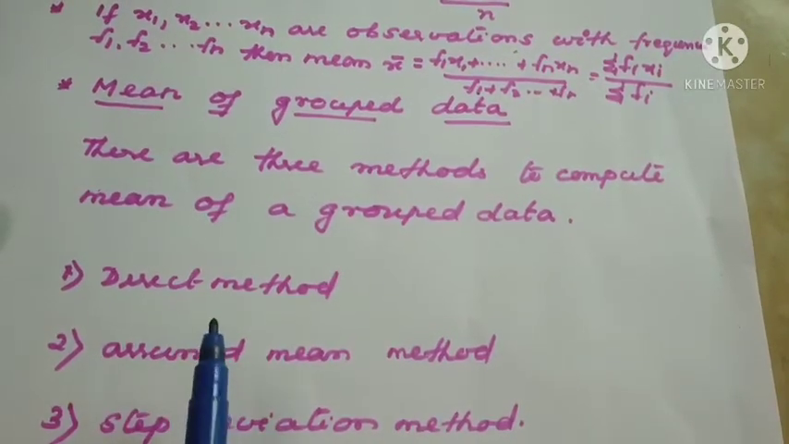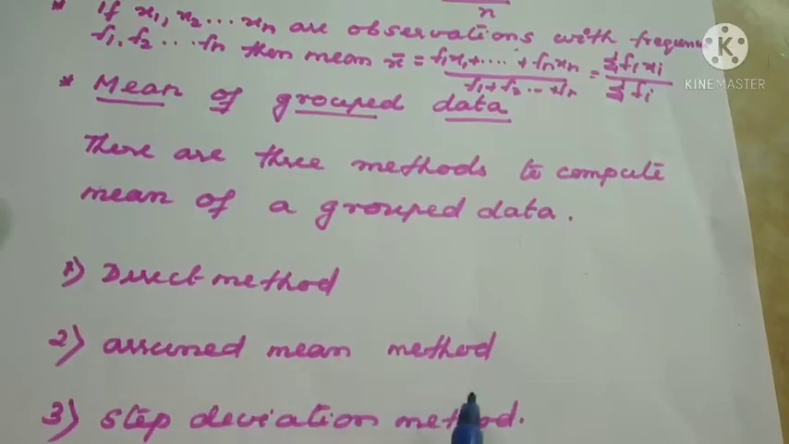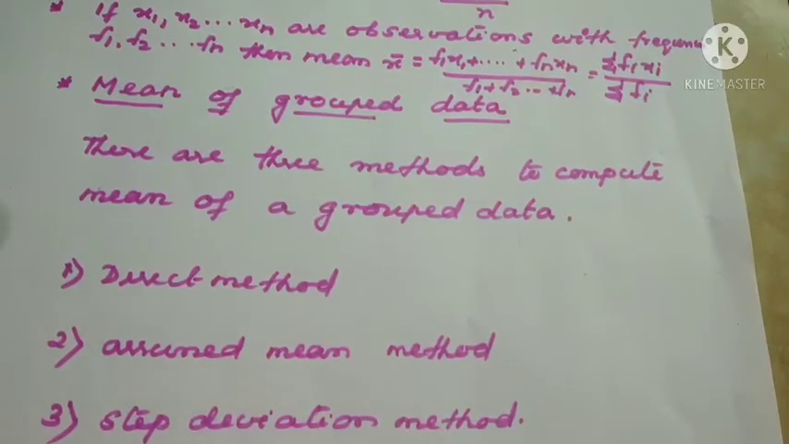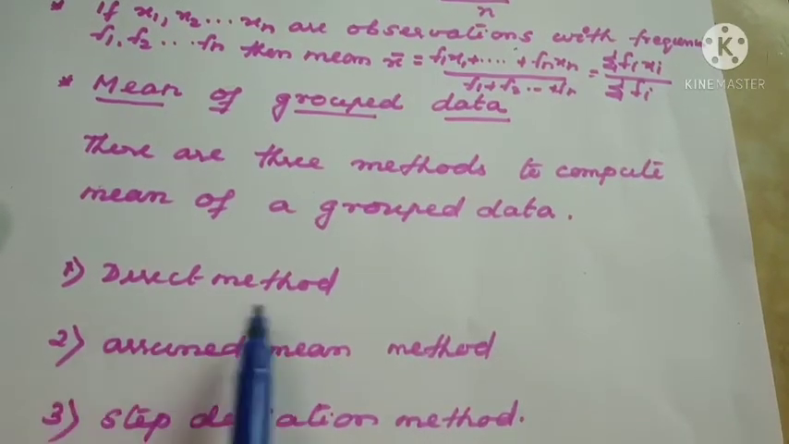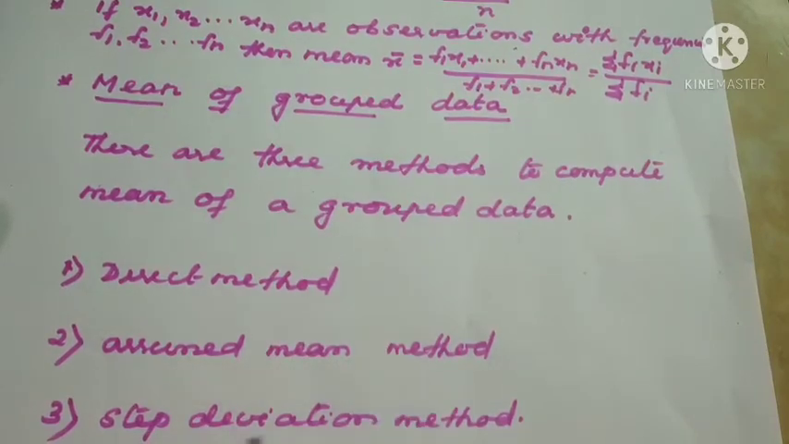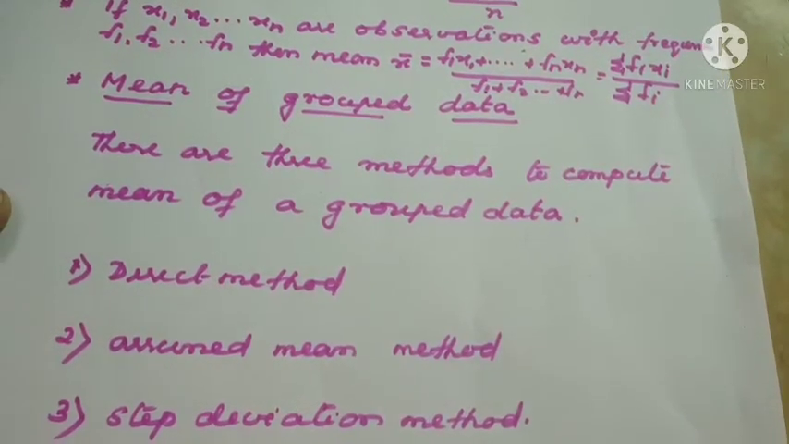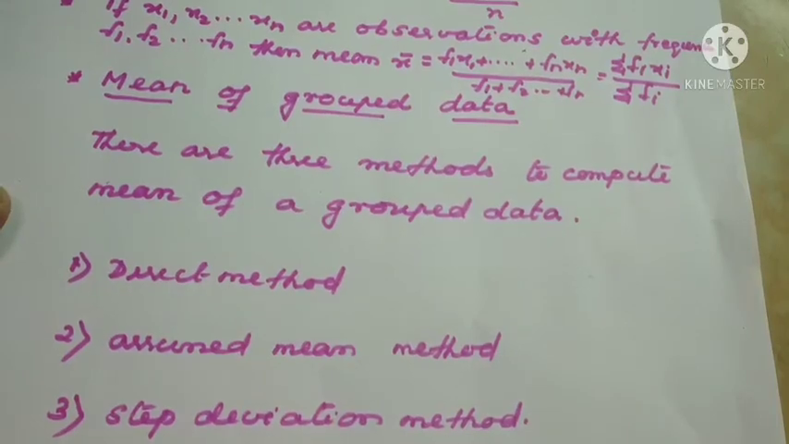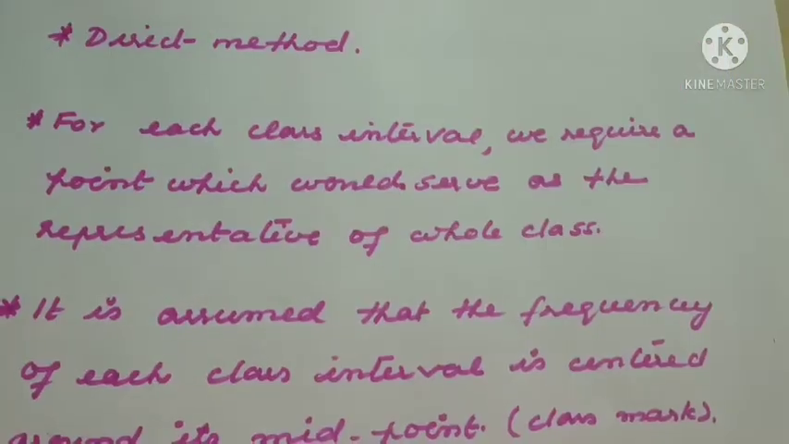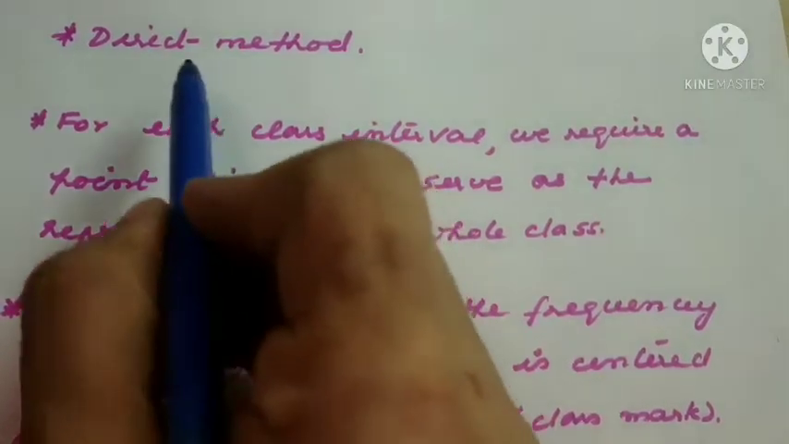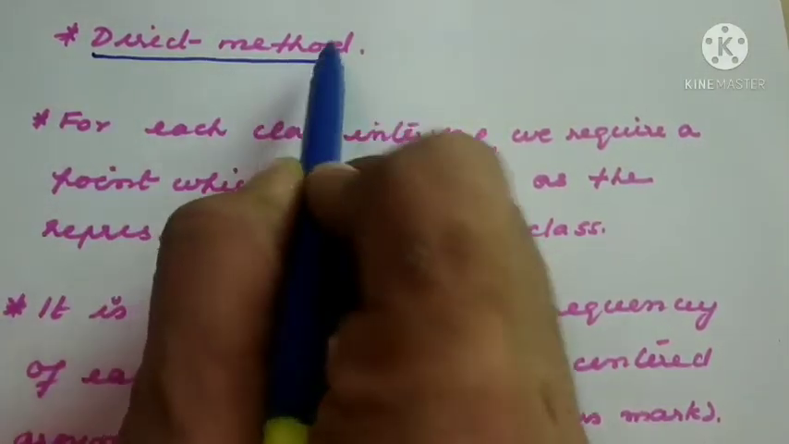So which are the methods? Direct method, assumed mean method, step deviation method. Once again, what are the names? Direct method, assumed mean method, step deviation method. One by one we can learn. So mean can be calculated for a grouped data by three methods. The first method we are going to learn today is called the direct method.